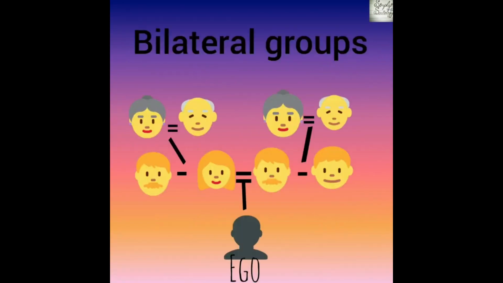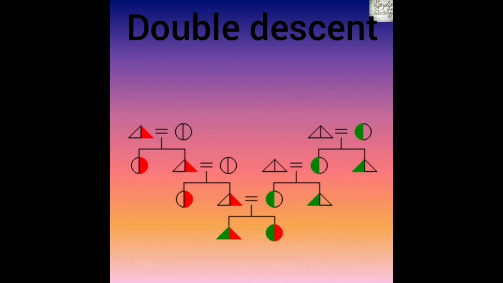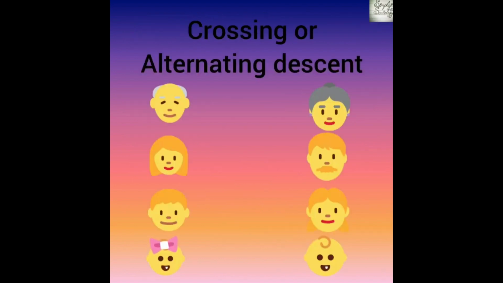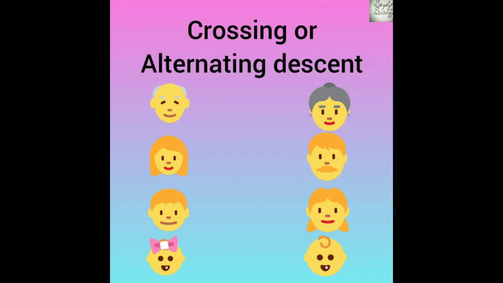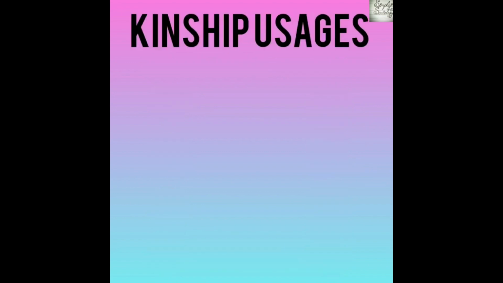Bilateral grouping can be mostly found in common families, where both the parents' family of origin are recognized. The double descent group receives a twofold recognition, as some kins follow the male lines and the others follow the female lines simultaneously. Crossing or alternating descent is a rare type of descent where men transmit their lineage to their daughters and women to their sons.